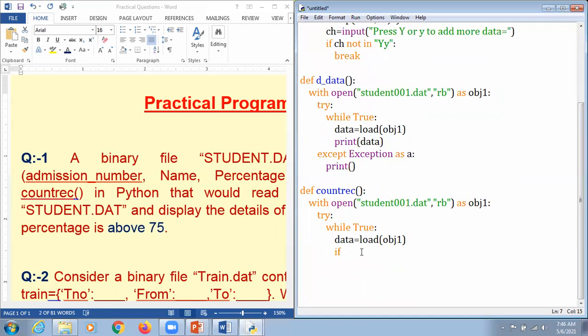That's why we mention it as if, then data, then here it is 2 is greater than 75. So we mention it as greater than 75. And if this criteria is satisfied, we just print the data, meaning the information which is stored on that particular record.